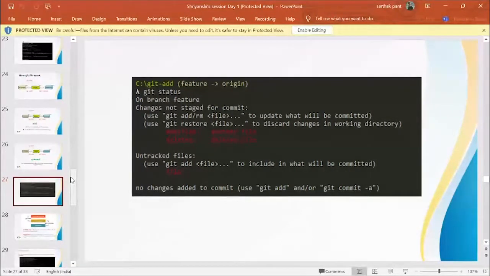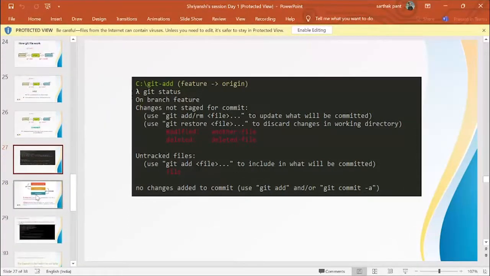So it adds all the files together. Then we use git commit -a -m. The -m stands for the message that we are writing. Like if I've created a button in an HTML file, I can write git commit -a -m "created a button". So this is how git add and git commit work.